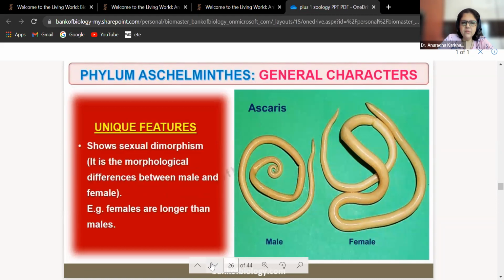Shows sexual dimorphism. It is the morphological difference between male and female. Females are longer than the males. Very clear. Females are really longer than the males. And one more point is the males have a curved end while the females do not have any curvatures. See this, the males' end is always curved, my child. Females never have it.